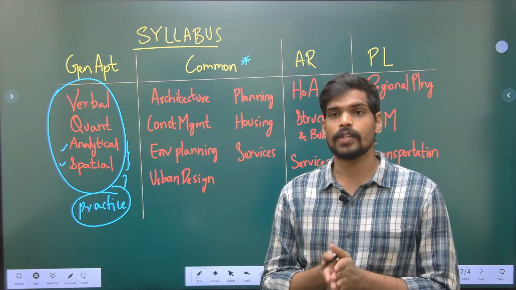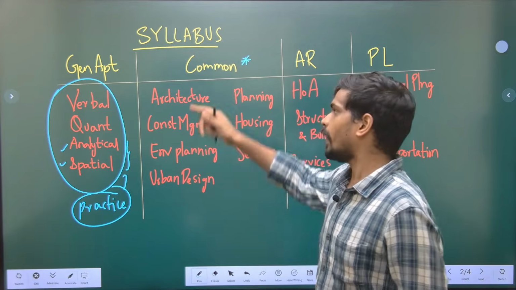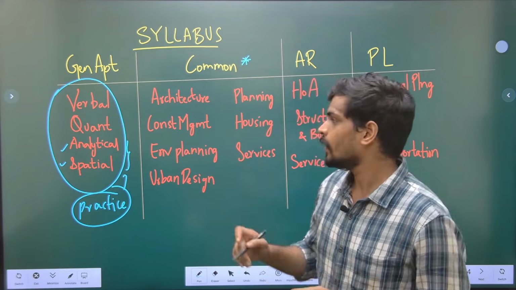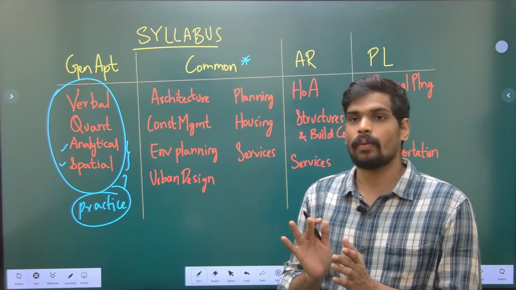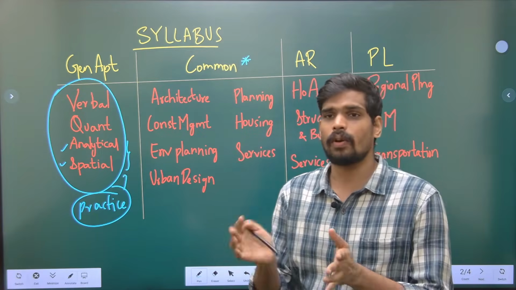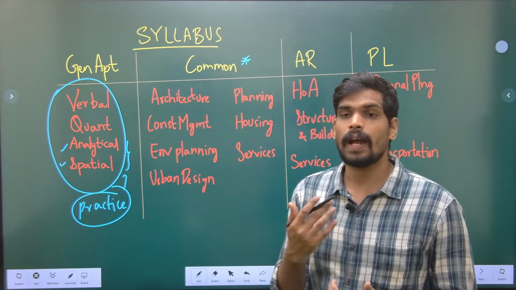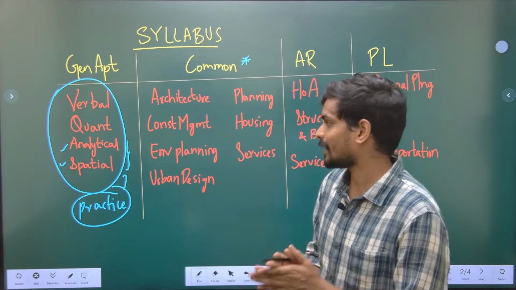If you download the official syllabus from the GATE website or from the GATE brochure, you will find that in the common part of architecture you have a total of 7 topics. There are 3 architecture topics and 3 planning based topics. You can say these are services comes under both architecture and planning, so it is a combination. These are common subjects. So the first section is architecture, where you have the topics of architectural graphics, standards and codes and codes of practice.